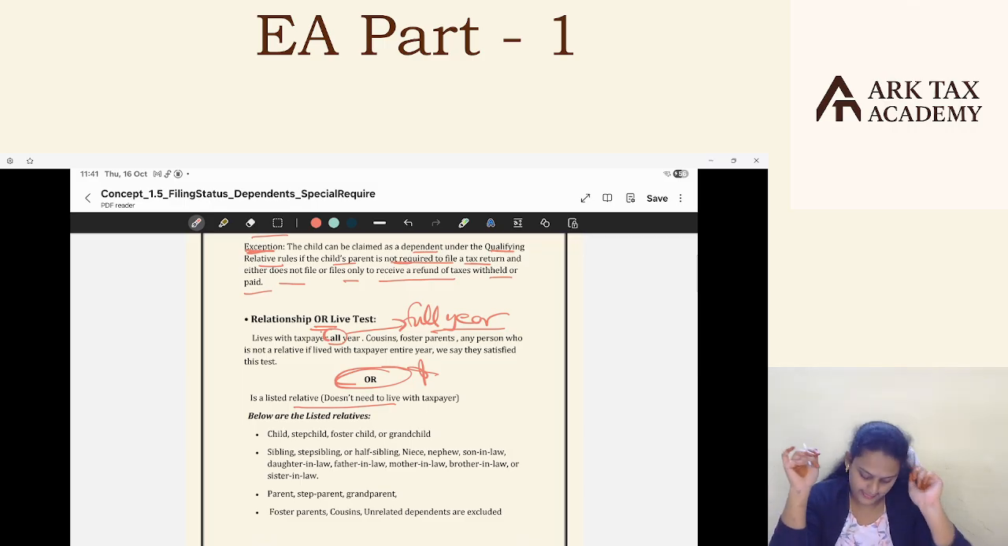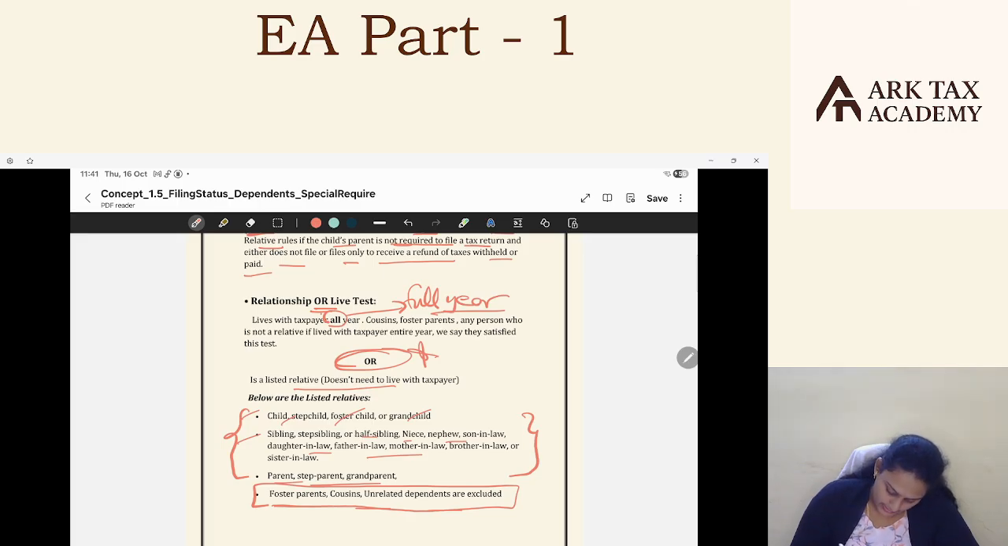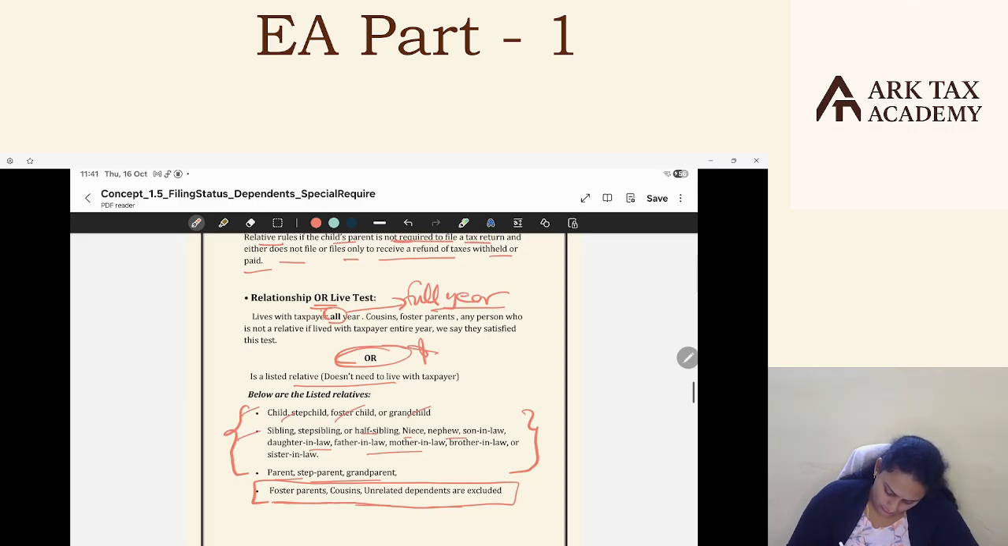Who are all the relatives? Say child, stepchild, foster child, grandchild, siblings, niece, nephew, son-in-law, half siblings, daughter-in-law, father-in-law. All these are relations. Parents, step-parents, grandparents. Foster parents, cousins, unrelated dependents are excluded. From here, all these are relations. Child, sibling, parents. The first three are all relations.